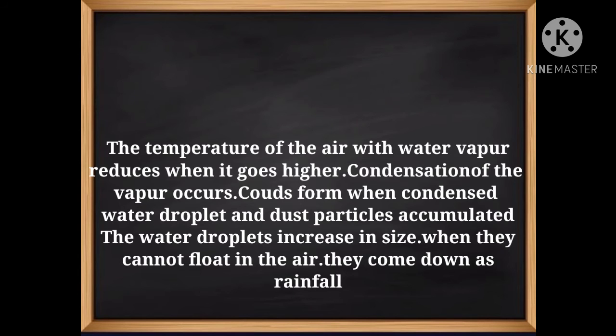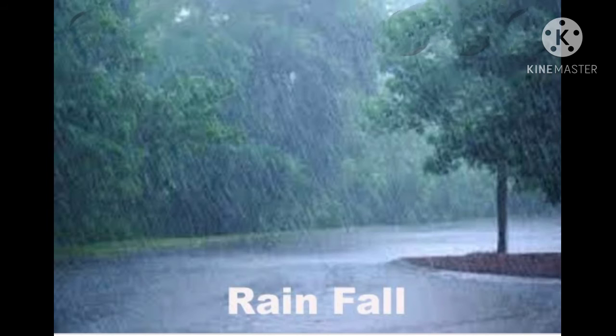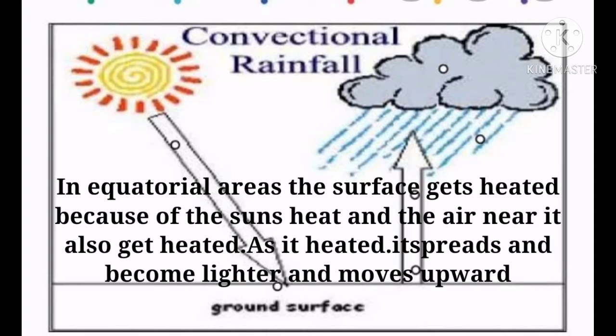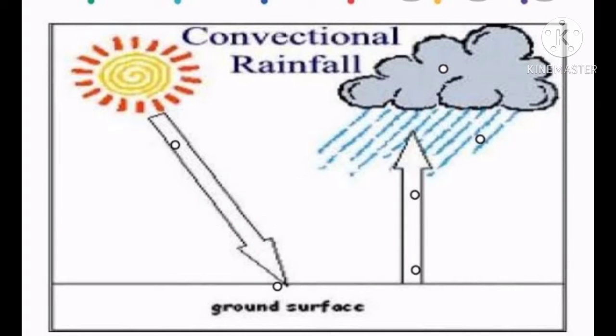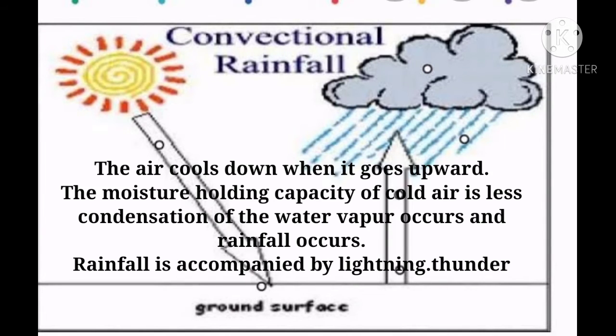Now, the types of rainfall. First one, convectional rainfall. In equatorial areas the surface gets heated because of the sun's heat and the air near it also gets heated. As it gets heated, it spreads and becomes lighter and moves upwards. The air cools down when it goes upward and the moisture holding capacity of the cold air is less. Consequently, condensation of the water vapor occurs and rainfall occurs.